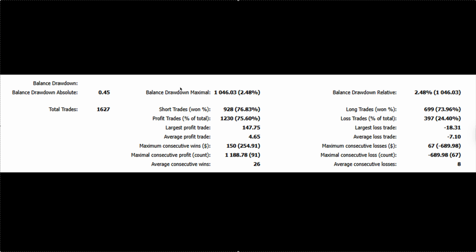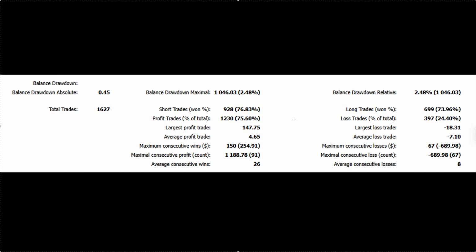So we can see here some of the drawdown statistics on this screen here that we've flicked over to, and we can see while we're talking about that risk that the maximum balance drawdown over this period of time is 2.48%. And so we can see that it's been very, very controlled. The bot has been very controlled, even though it has that great profit for the past month, and the balance drawdown is still extremely low, less than a third of the size of the profit for that period of time.